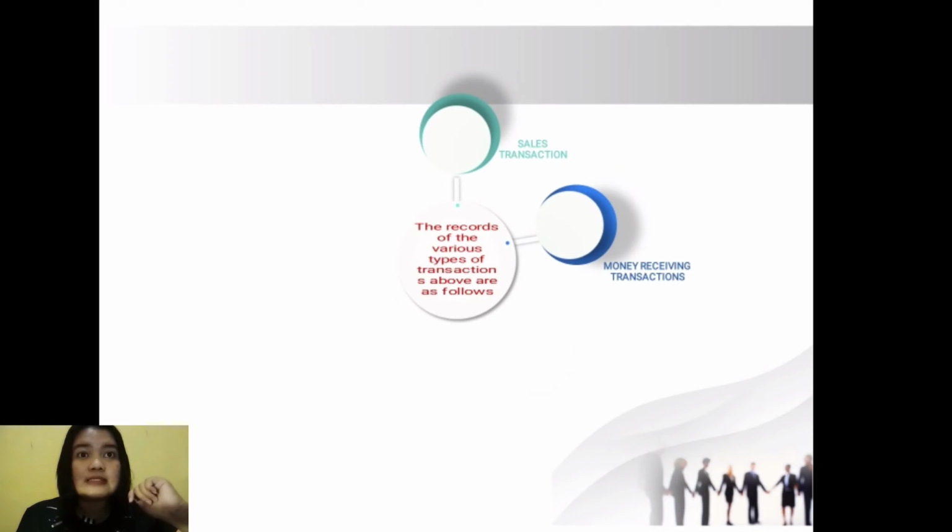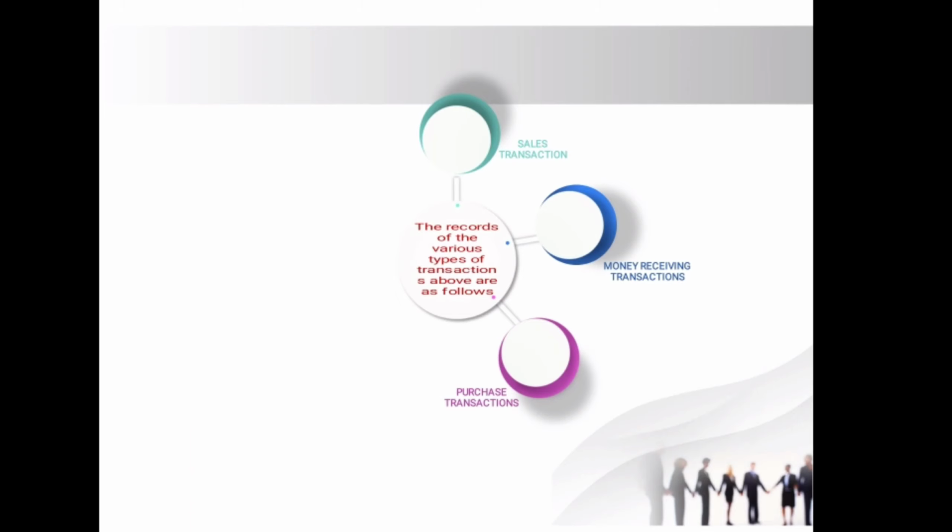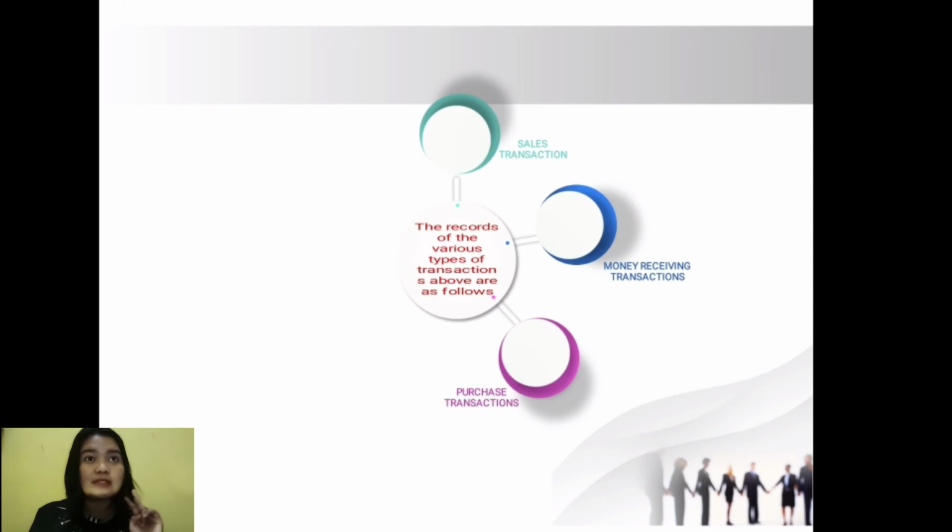Okay, we will next see purchases transaction. Cash purchases of merchandise or other asset will be recorded: supplies in debit, equipment in debit, and office equipment in debit, and cash in credit. Number 2. Purchases of merchandise or other asset on credit will be recorded: supplies in debit, equipment in debit, office equipment in debit, and payable in credit.